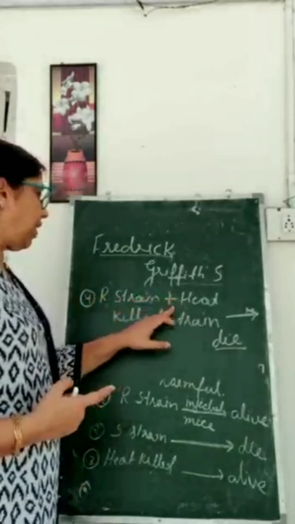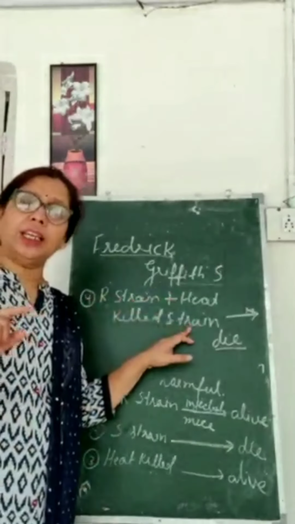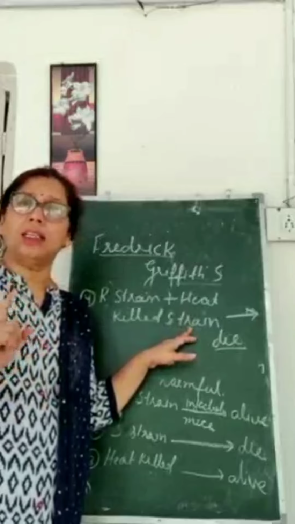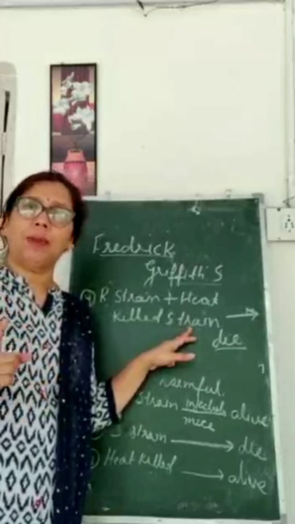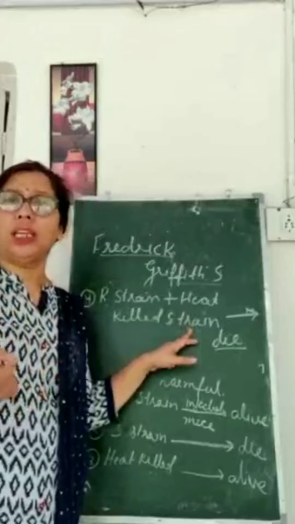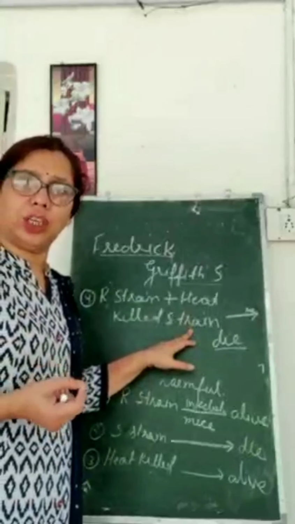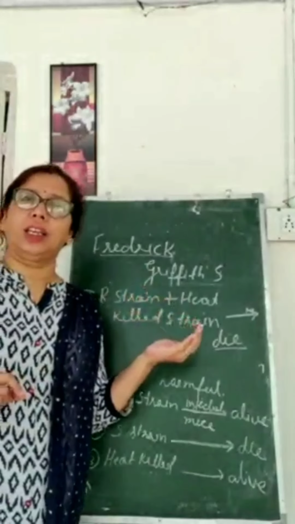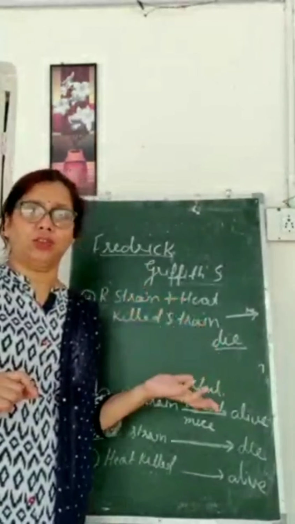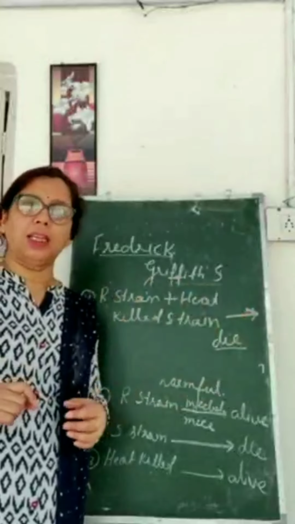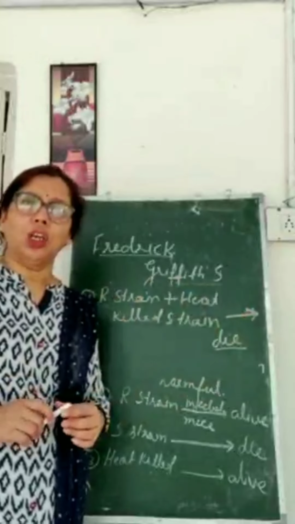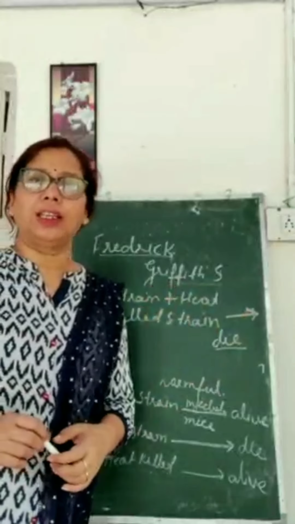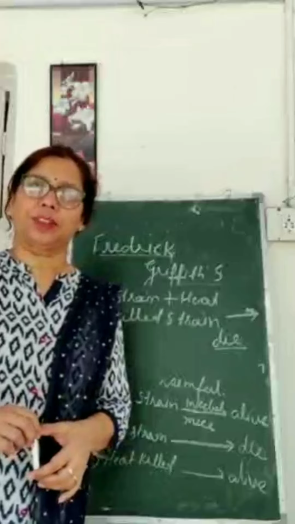S heat killed S strain था, heat killing से उसके all the other components destroyed हो गए, but since DNA is a very stable molecule, chemically also stable, तो heat उसको destroy नहीं कर पाई थी उस DNA को, and this DNA converted the R strain DNA into the harmful strain, and because of that the mice died. Understood? So by this experiment it was proved that DNA is a genetic material, right?